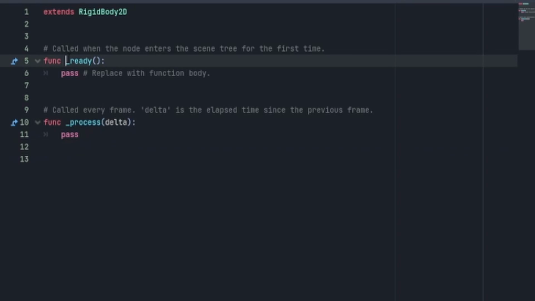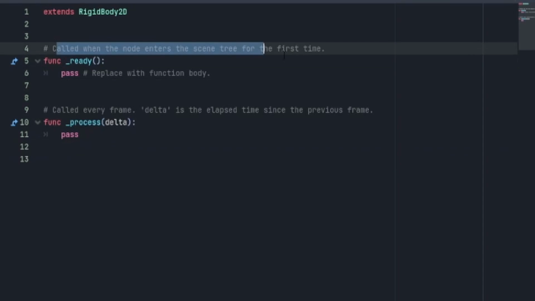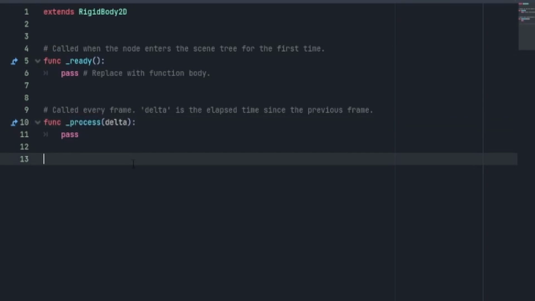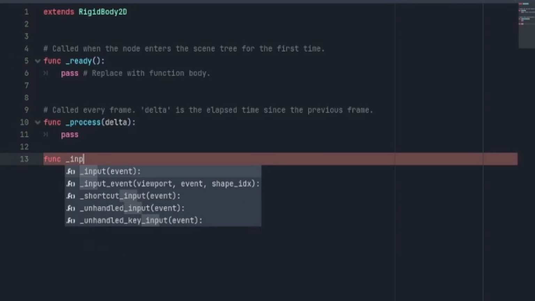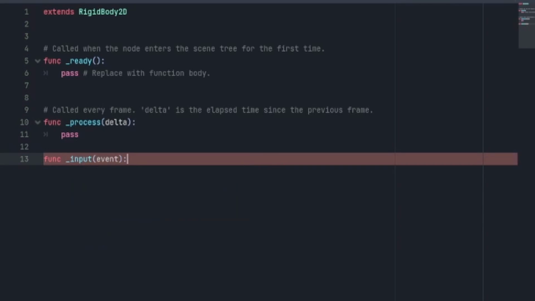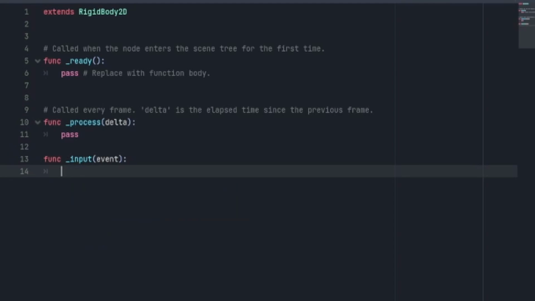Here we have two functions, the ready function. It's called when the node enters the scene. And we have the process function, which is very useful, but we're not going to use that just yet. We're going to create a new function called _input_event. This is a function that checks for any sort of event.